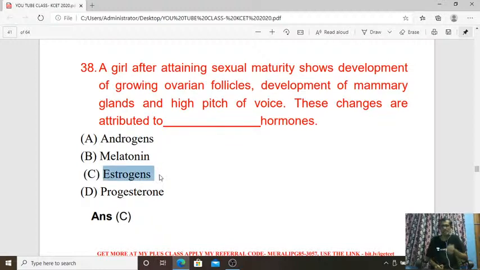Secondary sexual characters are going to be expressed during the puberty stage, and that is what estrogen shows in the case of a woman, here in the girl, the female. But in the case of male also we can observe secondary sexual characters due to the male androgen hormones. Okay, so the answer for 38 is C, estrogen.